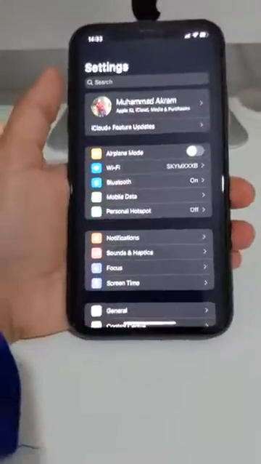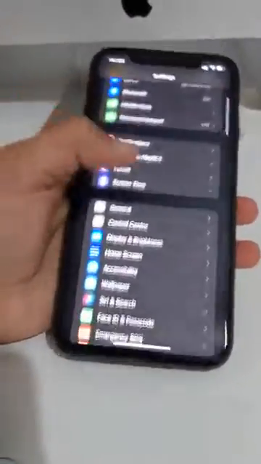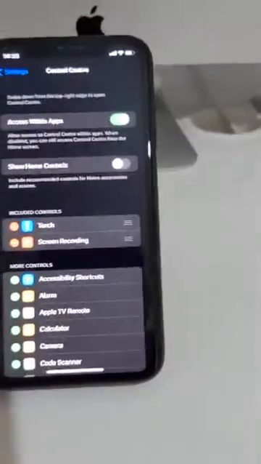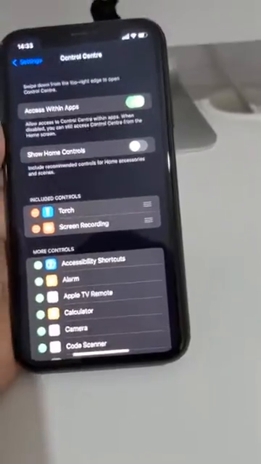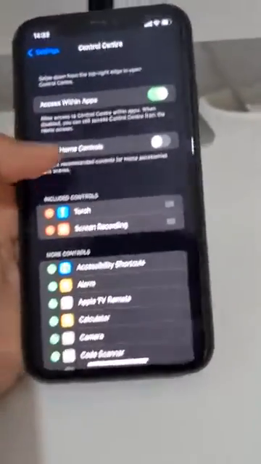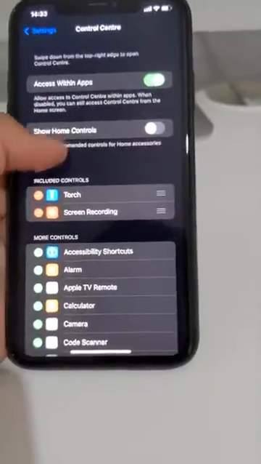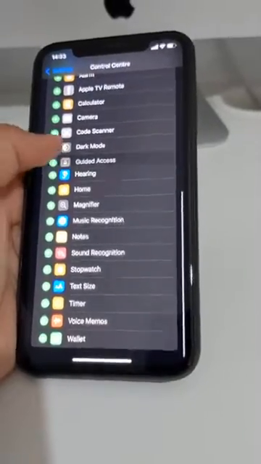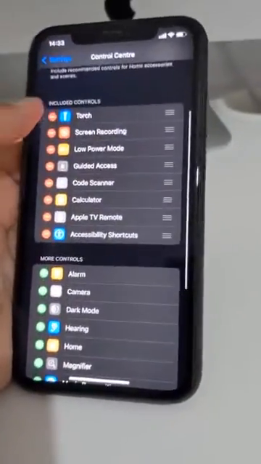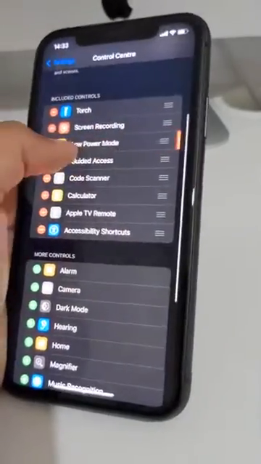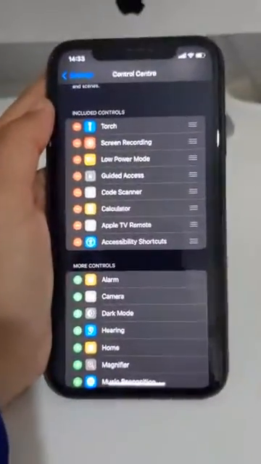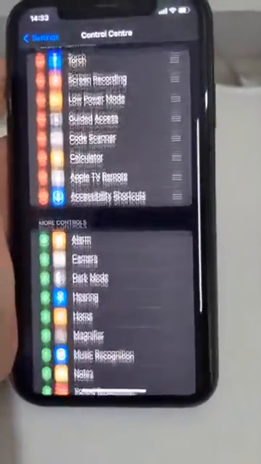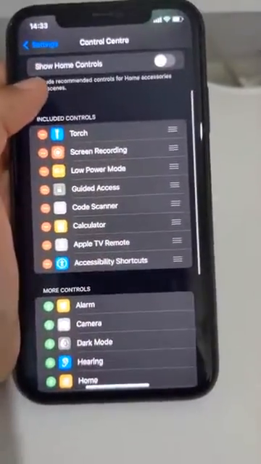Alright, number 3, customize the control center. To do this you must scroll down until you find control center. Basically it's a great way to access your most used tools. So my most used tools are the torch and just screen recording. I don't use the rest, but for you, you might. So for you guys, you might use all this stuff, but I don't really, so I'll just remove them. I'll remove them later. But yeah, that's what customize means. So you should just customize your control center and it will just be easier for you.